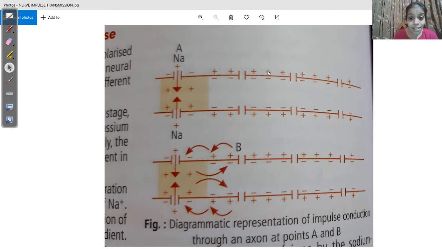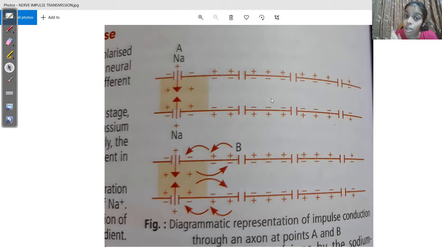And since 3 sodium ions are going out and in comparison only 2 potassium ions are coming in, that creates the negative environment inside. Not only that, inside the nerve membrane there are many negatively charged organic ions.